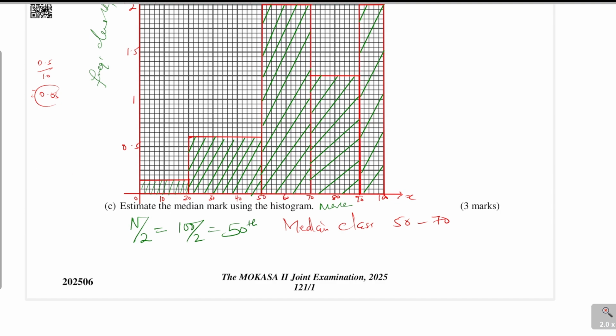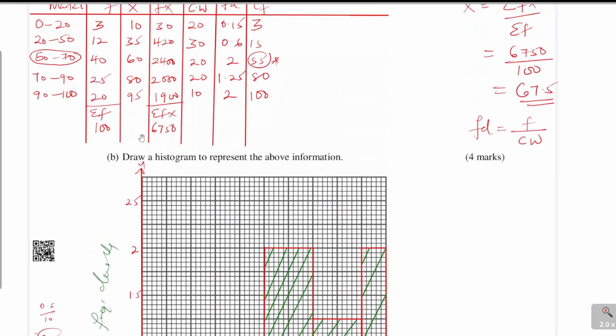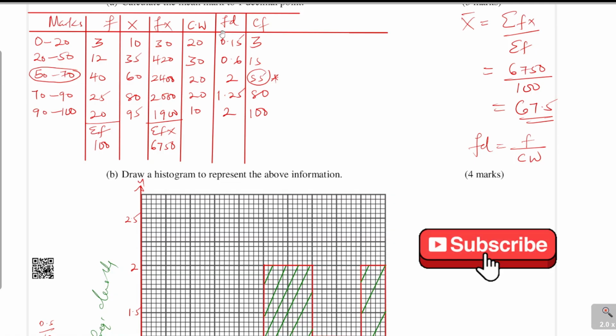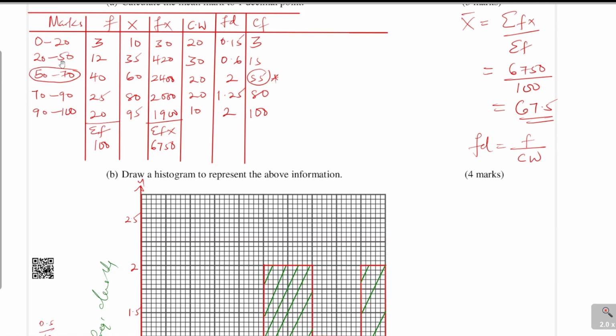Looking at this table, we have the number of students that are before that class. They are 3 plus 12, that is 15.